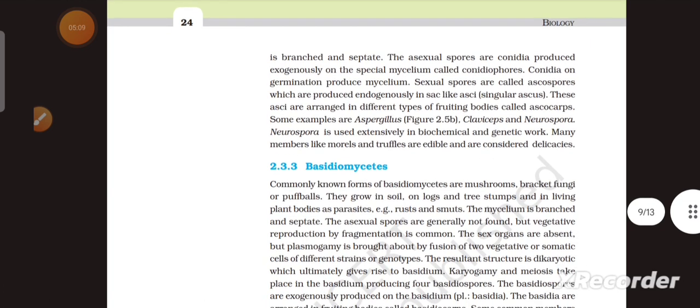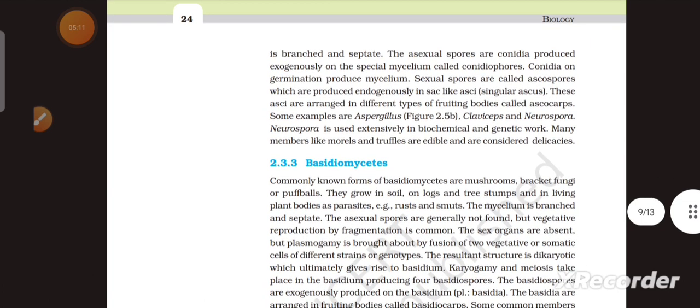The asexual spores are conidia, produced exogenously on the special mycelium called conidiophores. Conidia on germination produce mycelium. Sexual spores are called ascospores, which are produced endogenously in sac-like asci, in singular it is ascus.